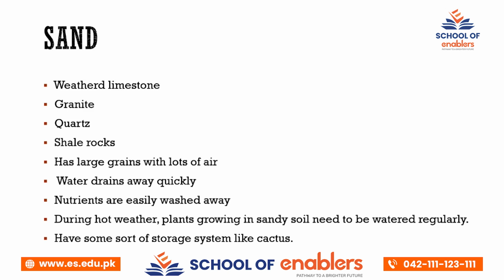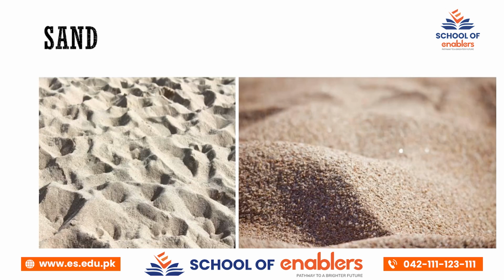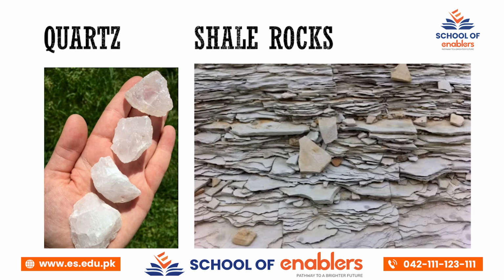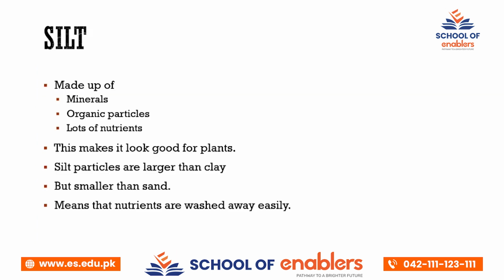Okay, so these are the pictures of sand. Look, you can see their colors, and they are granular in nature. There are different components that get broken down into smaller granules and become parts of the sand. So our third type of soil is silt.